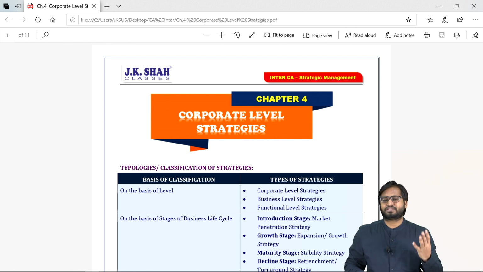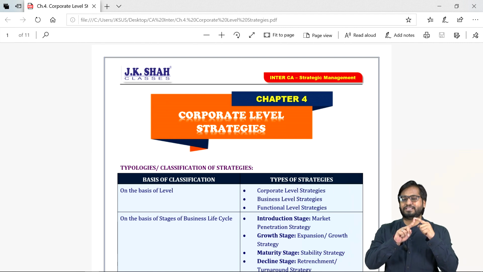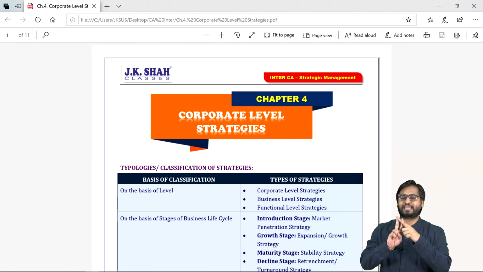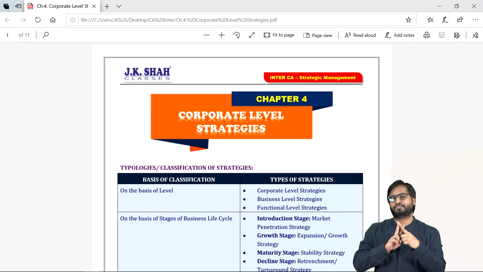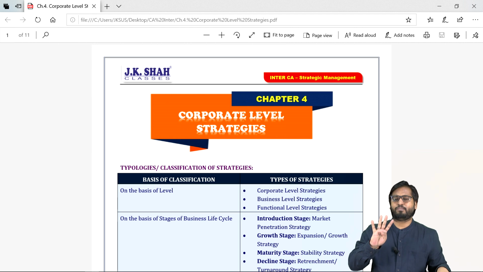So what are these 4 strategies? The first one being stability strategy, second expansion strategy, third retrenchment strategy, fourth combination strategy. One by one we need to study all the 4 strategies at corporate level.